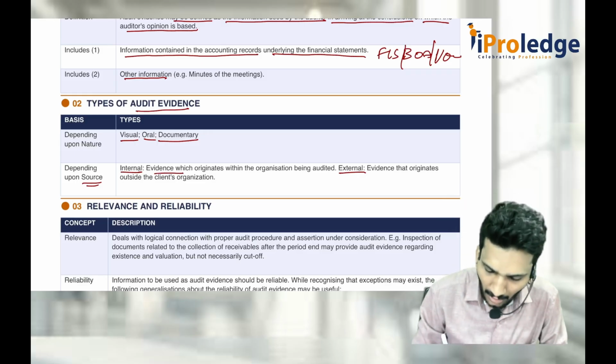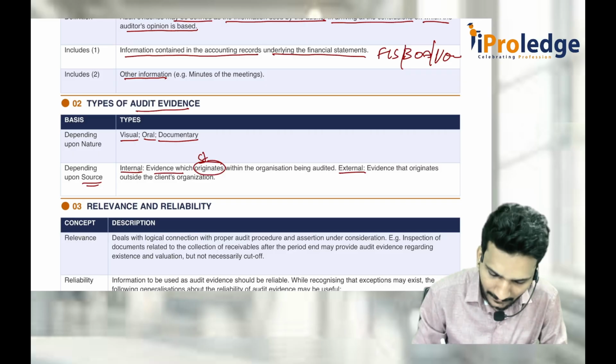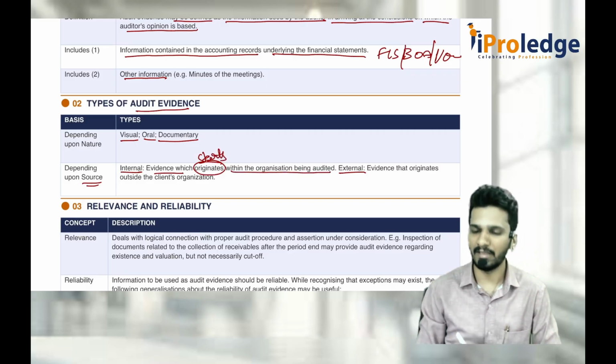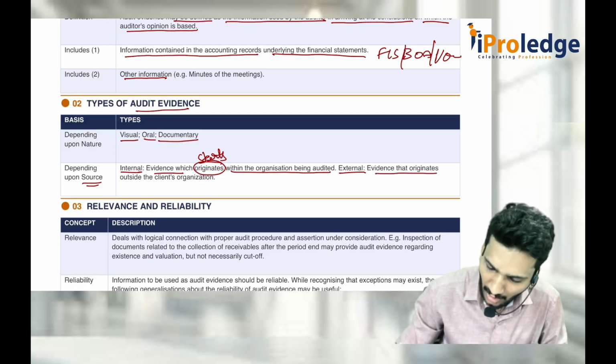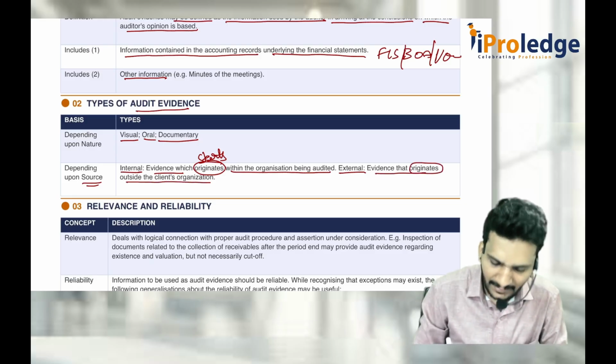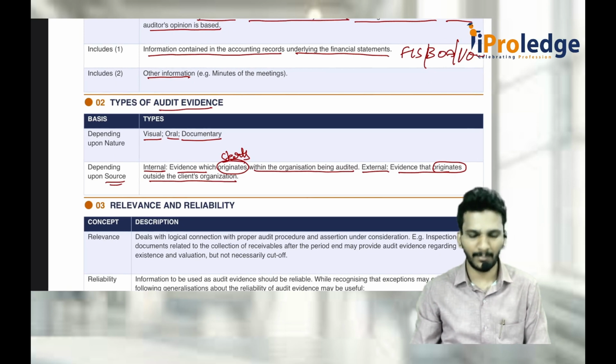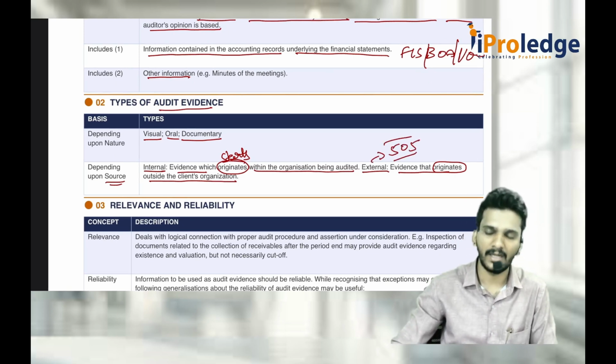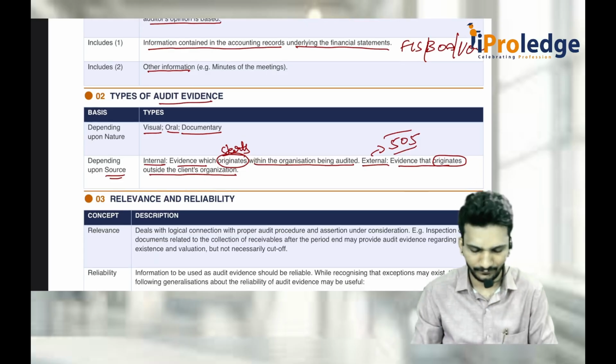So evidence which originates, that means starts, within the organization being audited is called internal evidence. Evidence that originates outside the client's organization is called external audit evidence. Mainly this external evidence is discussed under SA 505, external confirmation, with respect to the auditor.